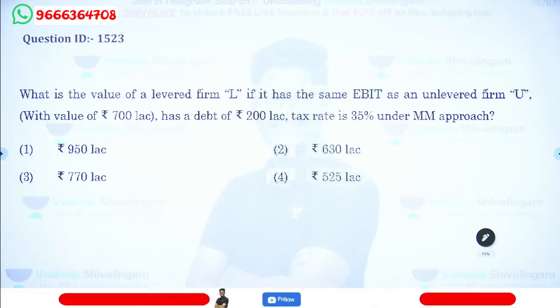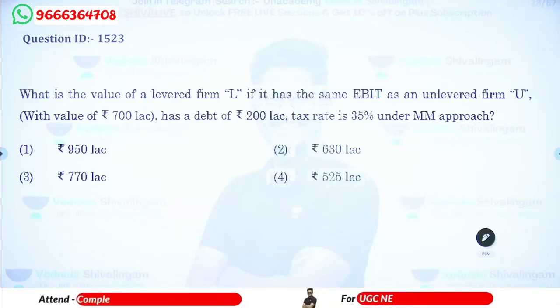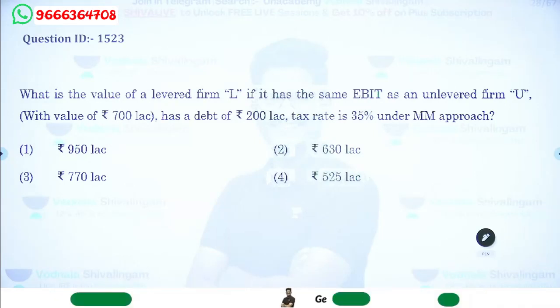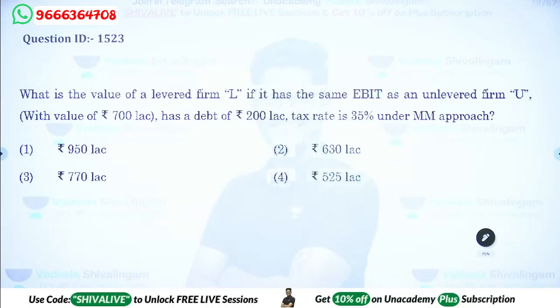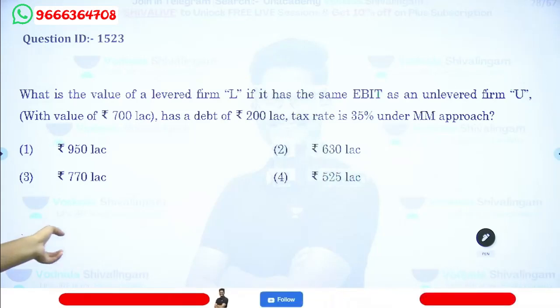Need to calculate value of the firm under the approach. So answer will be C.